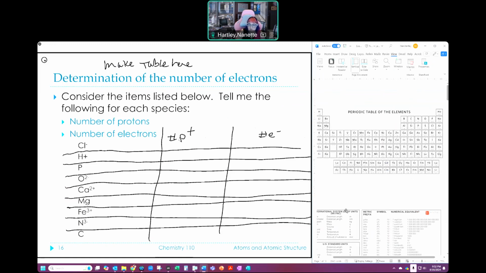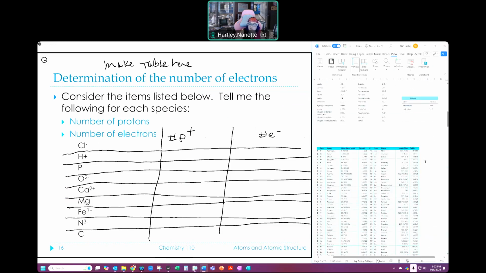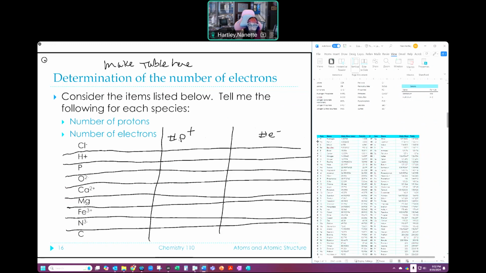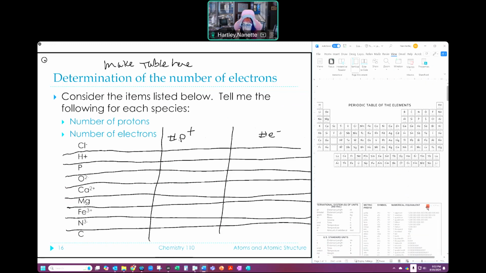I'm looking for Cl, chlorine. Now, I happen to know that Cl is right over here. If you can find them on the periodic table, that is really good. Sometimes it's really hard for me to find them, and so I need a little better way to find that, and that's where this comes in. This is arranged in atomic number order, but sometimes it's easier to look through this and say, oh, there's Cl, the chlorine, and that says he's number 17. Scrolled over, but he's 17. So now that I know he's number 17, I can go find him. Whoa, 17's right there. So that's where he is.